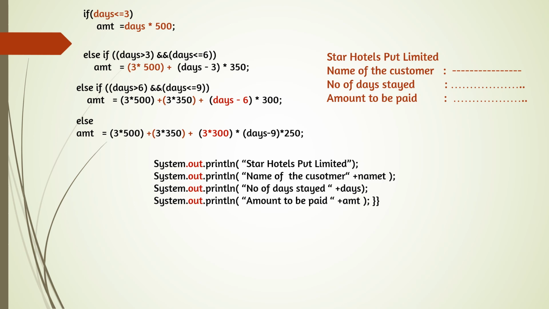This is a little logical question. Analyze the question and think. You are staying in a hotel and you are paying the amount. You are staying for 3 days, how much do you have to pay? For 6 days, how can the calculation be done? And if you are staying for 15 days, how can the calculation be done? Analyze it, understand the question, and then you can solve it according to the Java format.